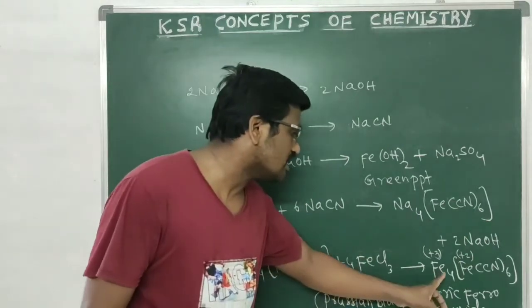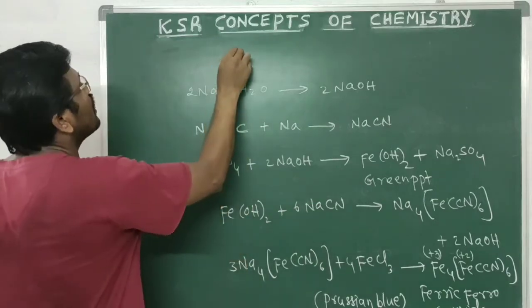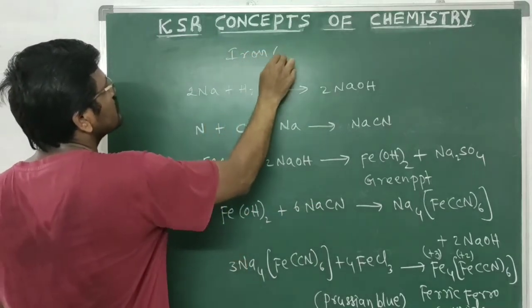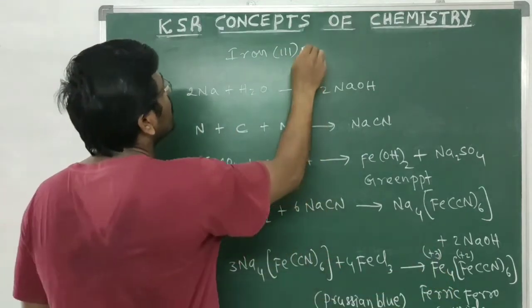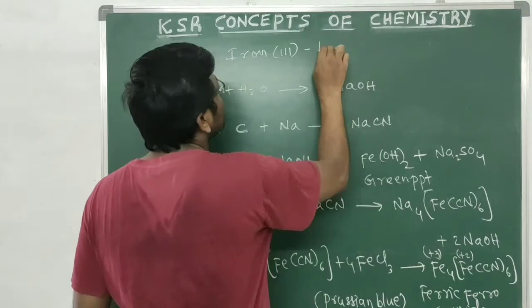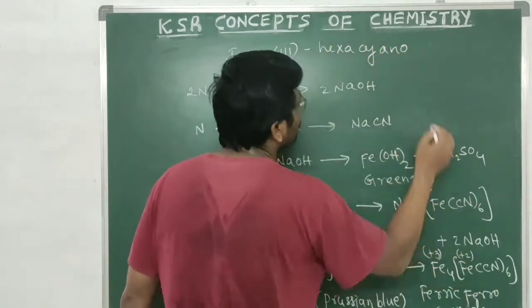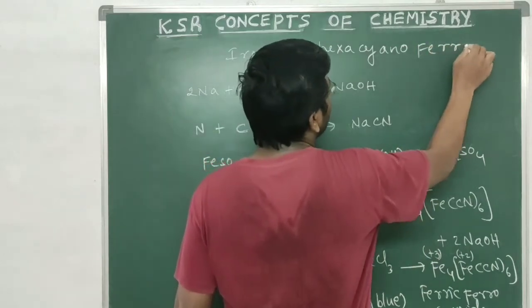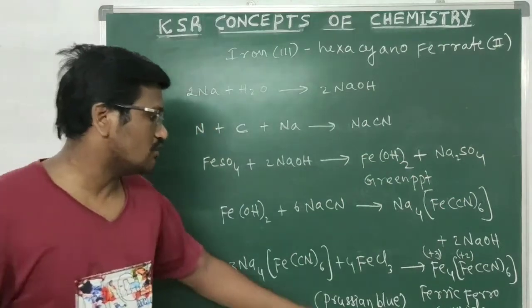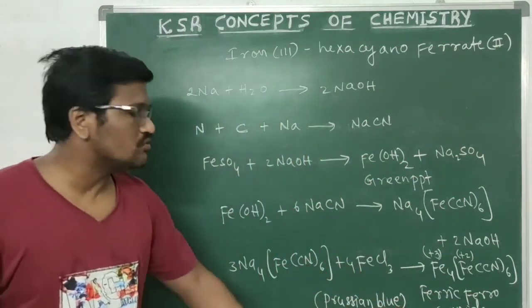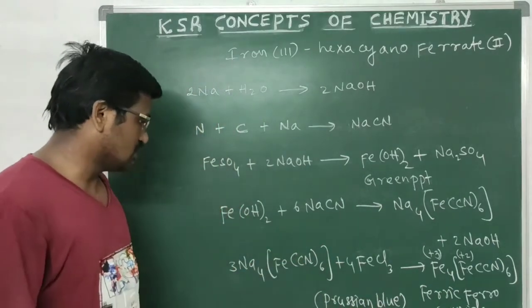The IUPAC name of this compound is iron(III) hexacyanoferrate(II) complex, and the common name is ferric ferrocyanide. Due to the formation of ferric ferrocyanide, Prussian blue color is formed.